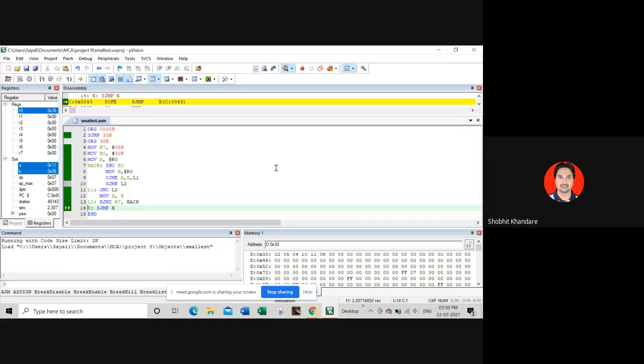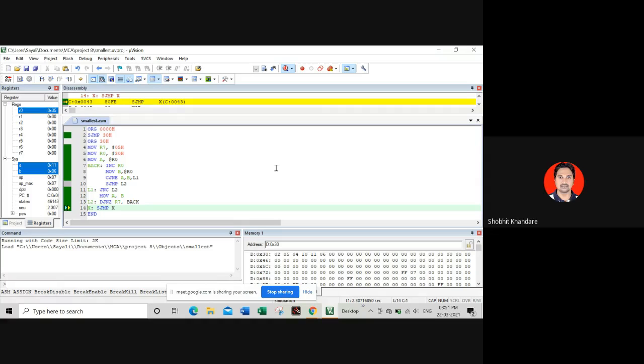Can we use some other logic or some other instruction other than CJNE? Okay, I will give you a hint. The hint is, instead of using CJNE, you can use the SUBB instruction. Now, can you tell me?